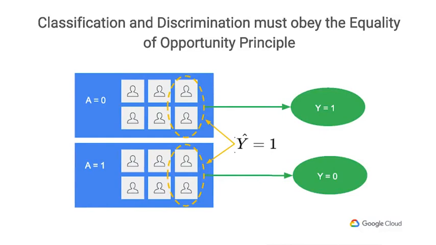The formal setup for equality of opportunity looks something like this. Let's say you have A, which represents a predicted attribute. For simplicity, let's treat A as binary and have it represent membership of some protected group. Now, I'm not a lawyer, so I can't tell you what constitutes a protected group in your application area. You should talk to your company's legal department to find out what is protected and what isn't. But to give you an example, in the United States, federal laws protect employees from discrimination based on age. So depending on the application you are building, age might be a protected group.